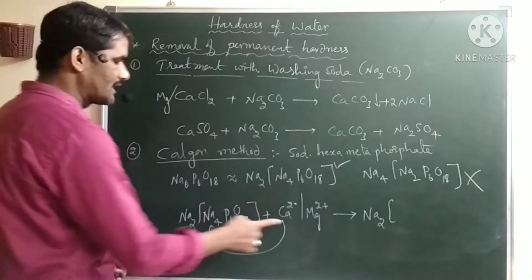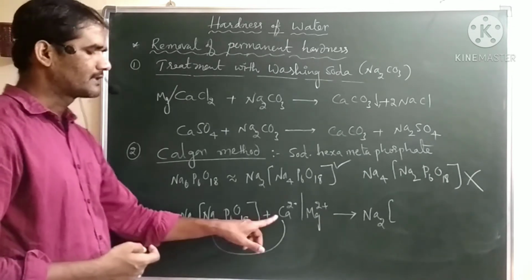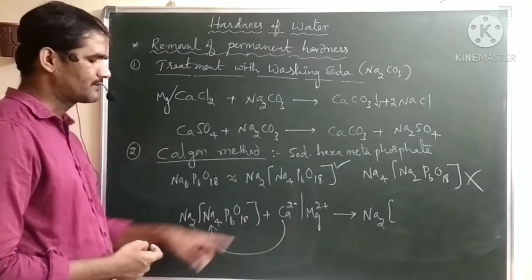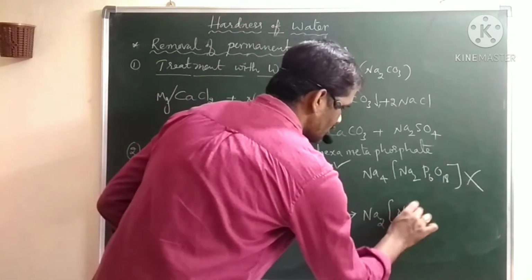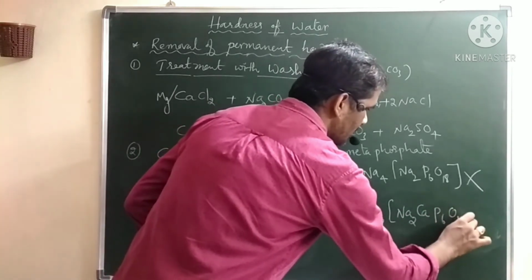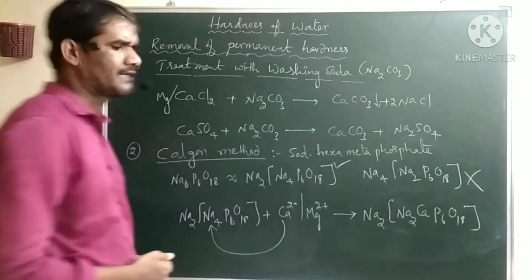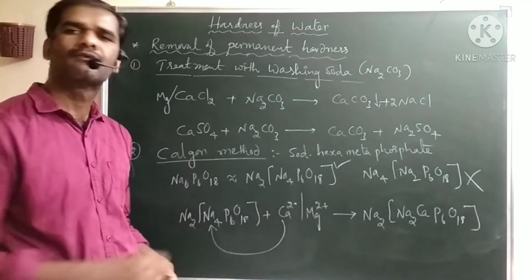Here each calcium replaces 2 sodiums, because sodium has valency 1 and calcium is bivalent. So for 1 calcium we require 2 sodium atoms. So you will get this compound finally. Like this we can remove the calcium and similarly magnesium from the water.